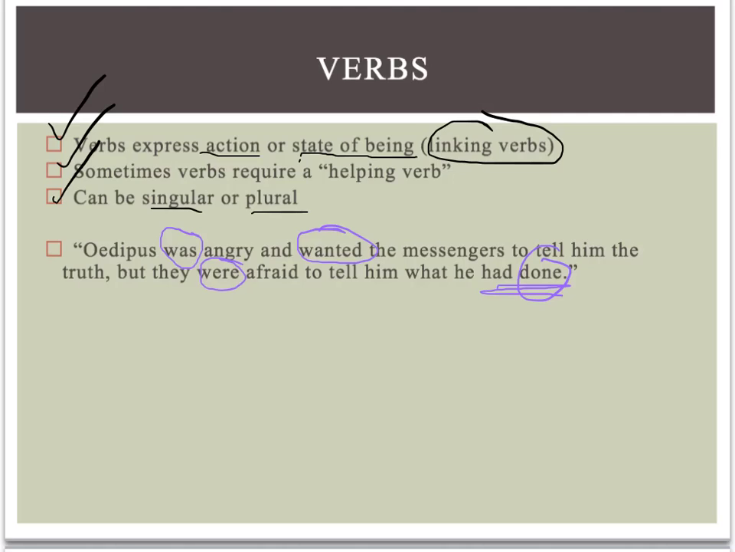So there you go. We've got a sentence with all sorts of interesting verbs. Some of them are singular. Oedipus was. Oedipus wanted. Some of them are plural. They were. And some of them require a helping verb. He had done.